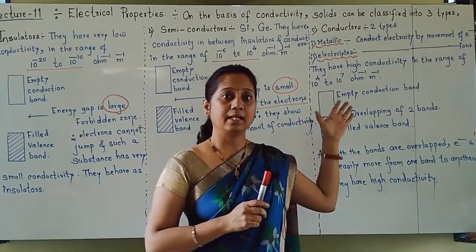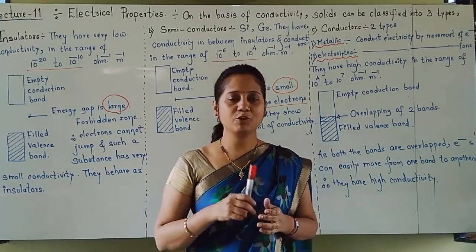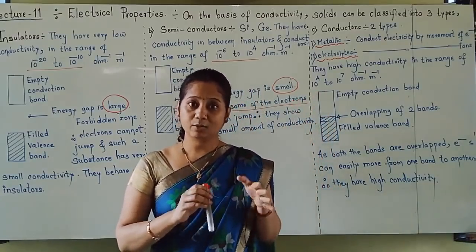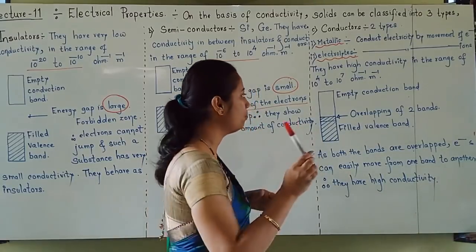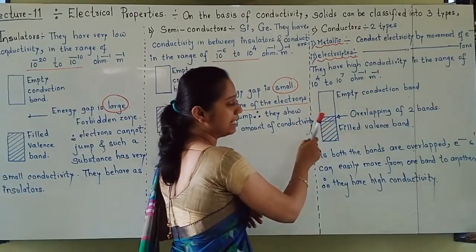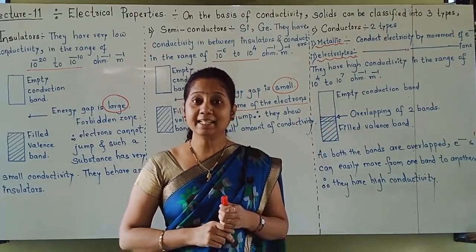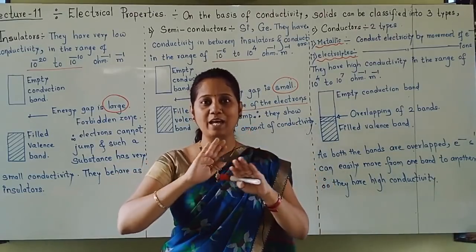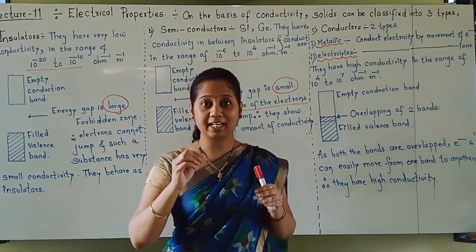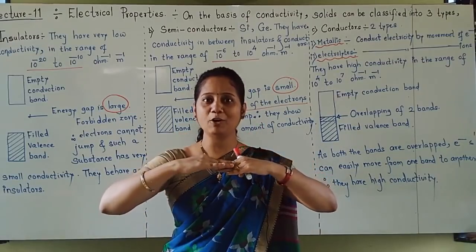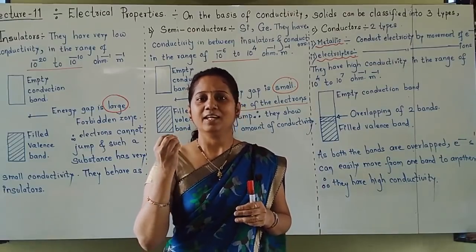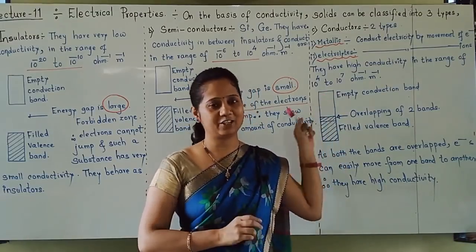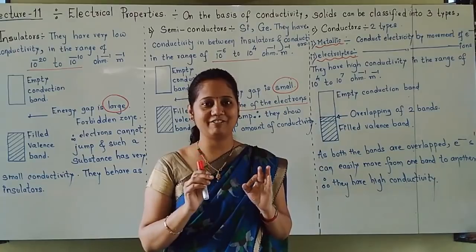Now students, in conductors, how are these two zones? Of course, which two zones? Upside is the empty conduction band and downside is the filled valence band. In conductors, both these bands are overlapping on each other. No gap is there. Both bands are overlapping on each other, and that's why electrons can jump very easily from valence band to conduction band, and that's why their conductivity is very high.